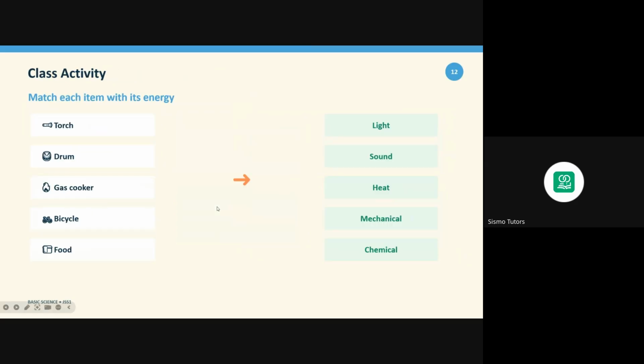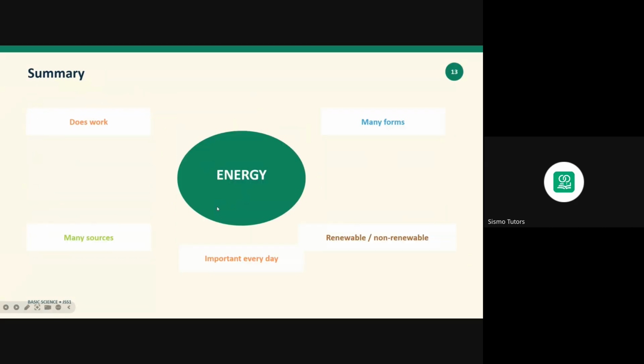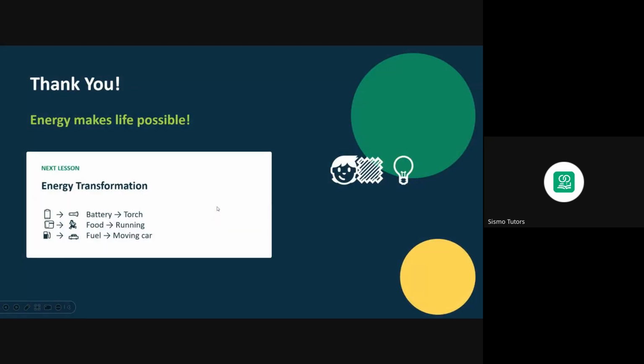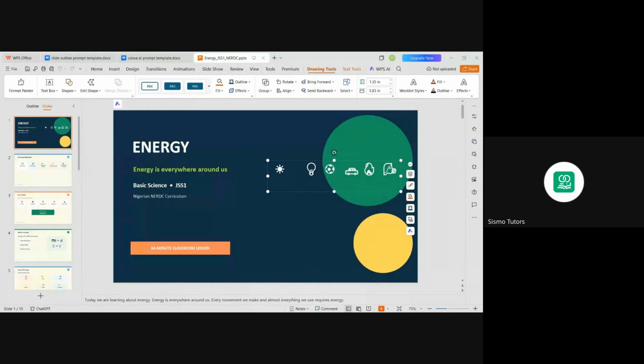Class activity, match each item with its energy, then the summary of energy, then you have your quiz at the end, and then thank you, energy makes life possible. And that's the end of our slide. So let's edit this a bit. Now, in editing, what do I need to do? Look at how this is looking now.